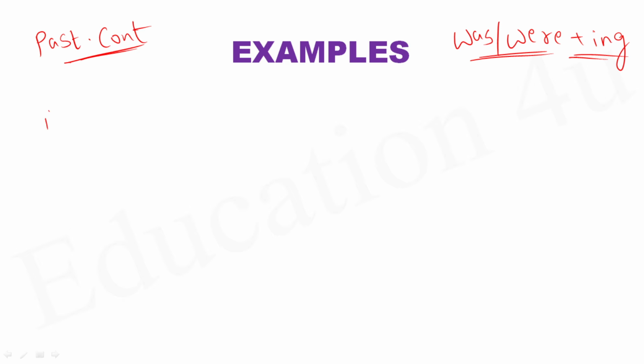Now I'll take a beautiful example. Listen to the example very carefully. So the example is this: Anil was sleeping. If you take this example, Anil was sleeping, it means in the past he was actually doing this action called sleeping.